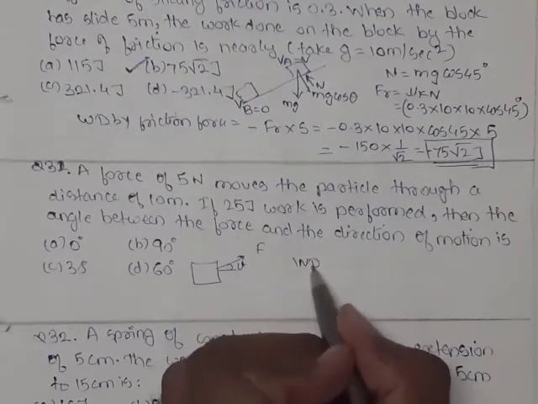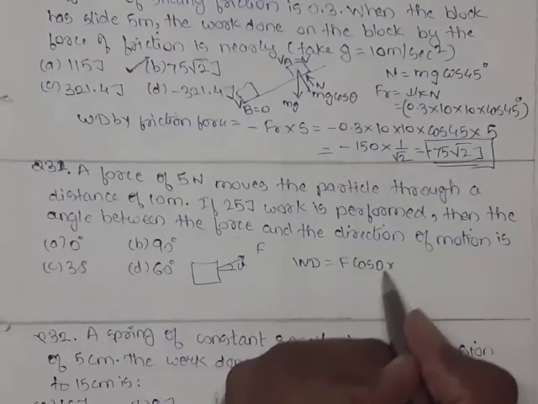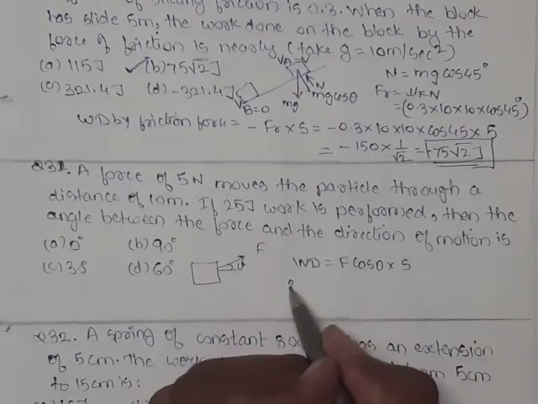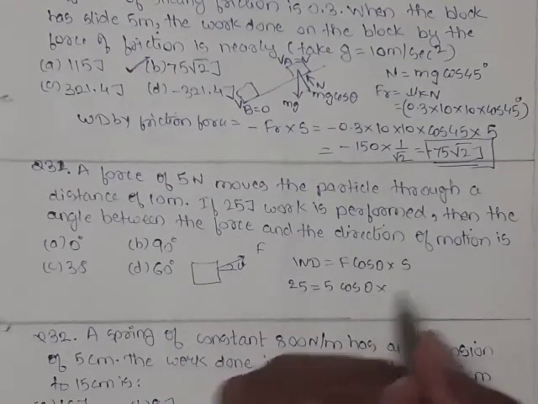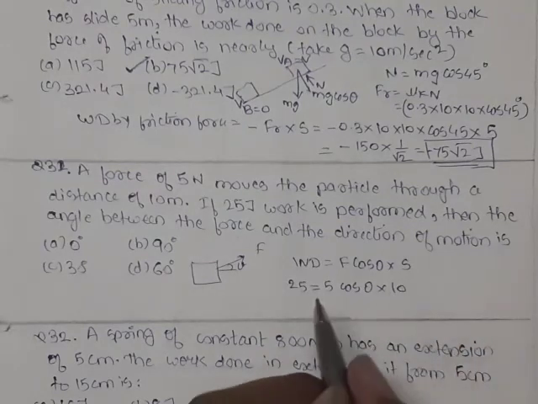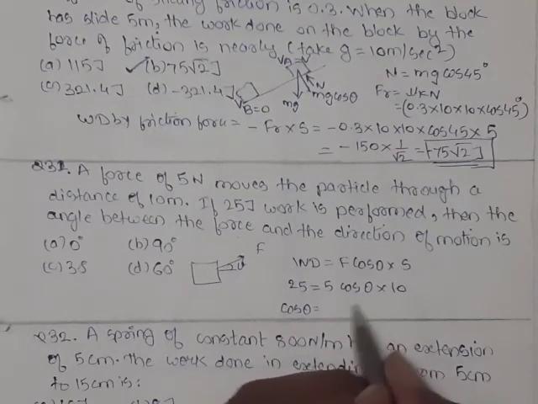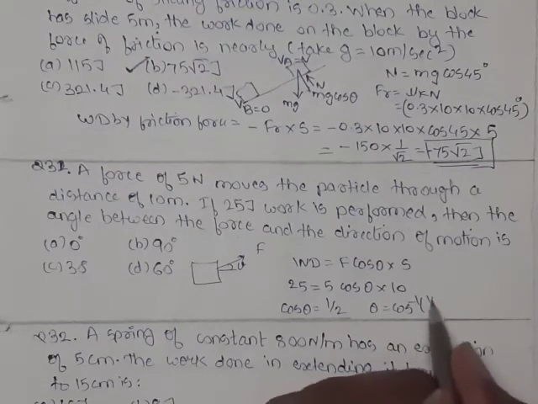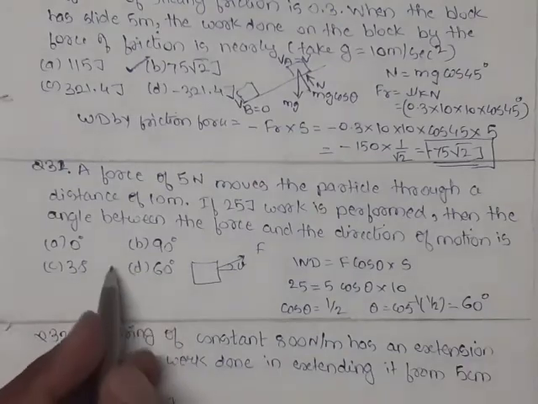So work done is equal to, we have to take the component of force in the direction of motion, that is F cos theta into S, force into displacement. Work done is given 25 joule, force applied is 5 Newton into cos theta, and displacement is 10. So here we get cos theta equals to 1/2. So theta equals to cos inverse 1/2, which comes to be 60 degree. So out of the 4 options, option D is correct.